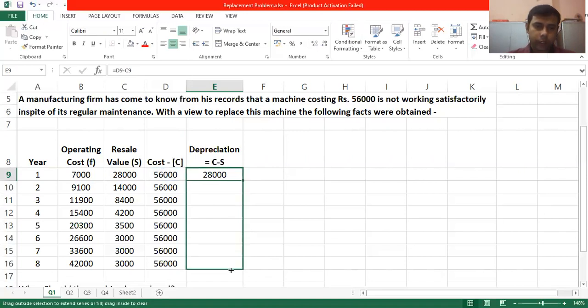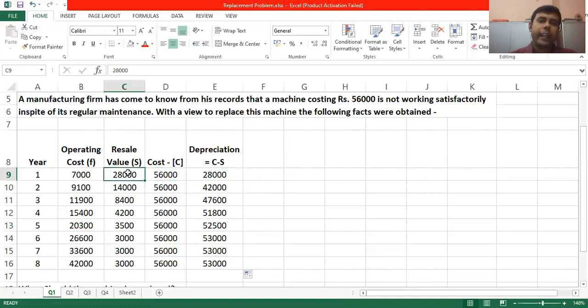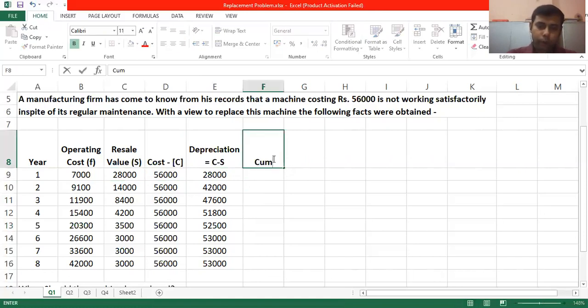And I'm dragging this. So for every year I have got a depreciation value. How did we calculate this? C minus S. That means cost minus resale value. Next, we have to calculate something called cumulative operating cost.